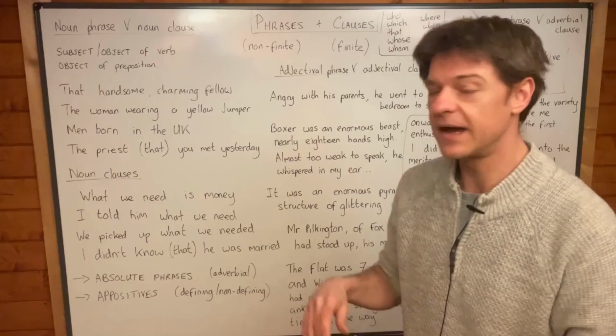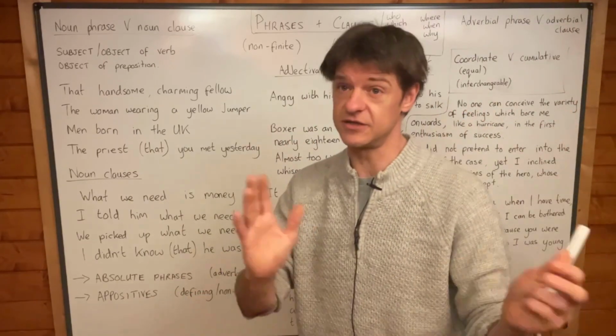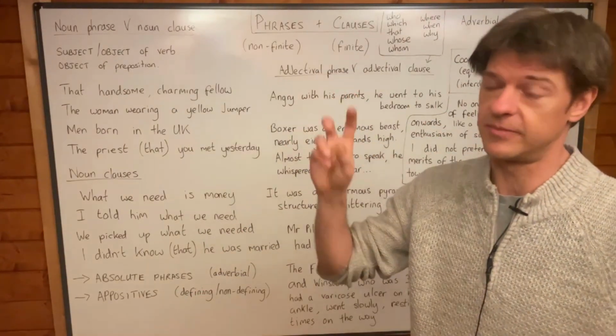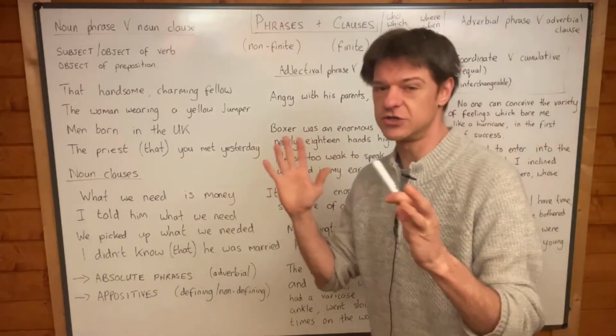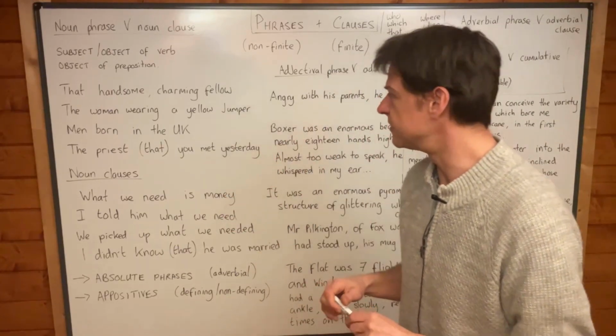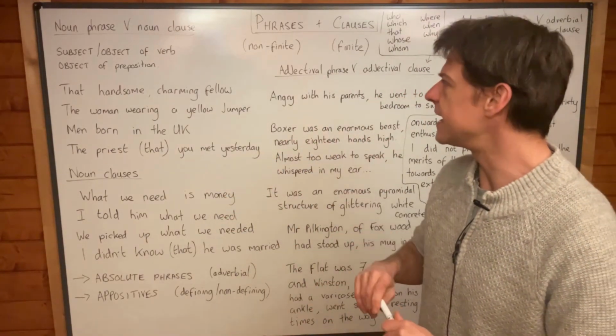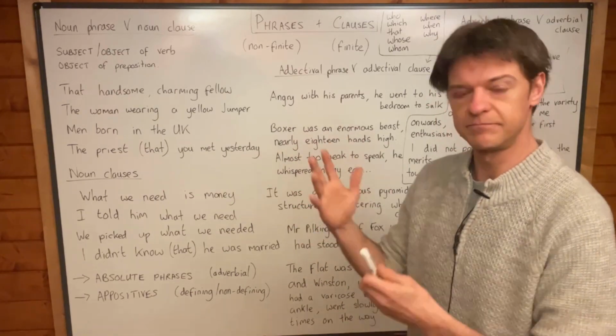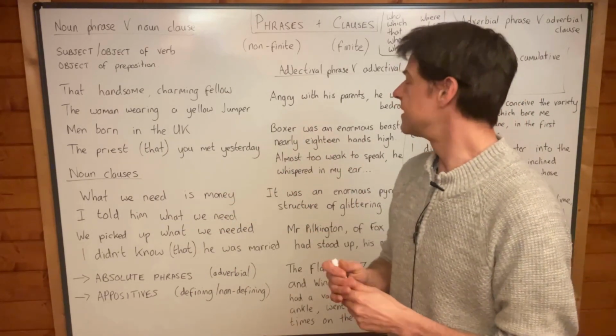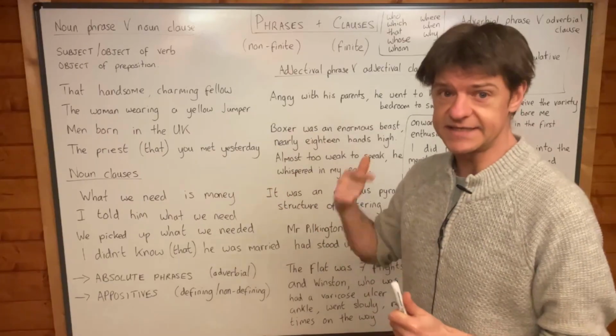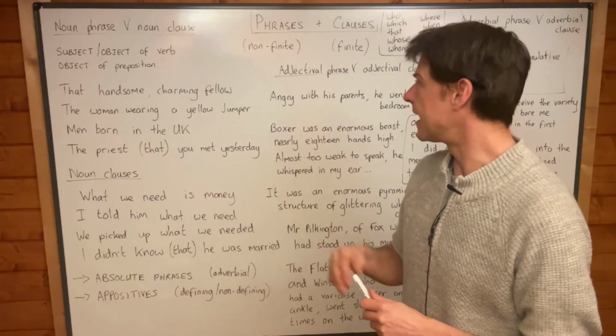We will look in greater detail in the section called commas about when we should use commas and when we shouldn't use commas. But we'll mention some things today because we'll look at some parts from the books that we're studying: Lord of the Flies, 1984, Frankenstein, and Animal Farm.